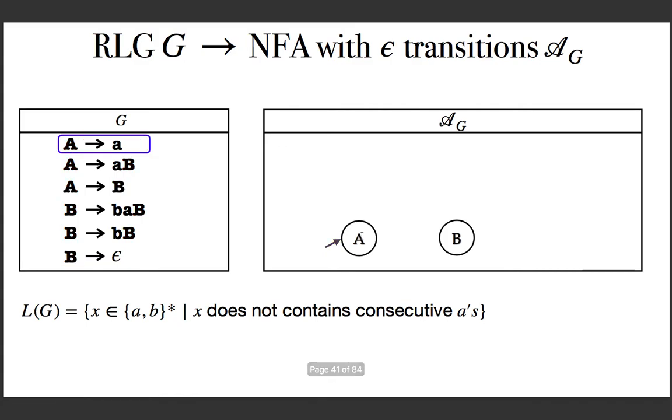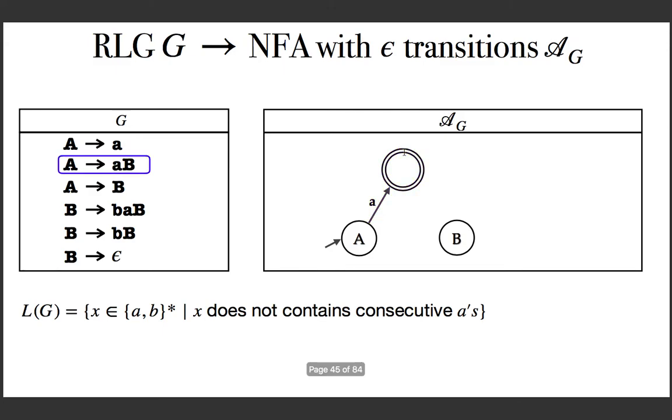This is the first production. In the grammar, from the start symbol A, you can derive the terminal string small a using this production. We have seen this kind of production. From the start state A, we need a transition on a going to a newly added final state. Because the right side has no variable, it goes to a newly added state, and because you derived a terminal string, it must be a final state.